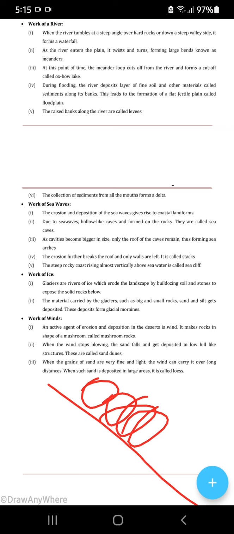And the materials carried by the glaciers, such as big or small rocks, sand and silt, get deposited. They form glacial moraines. Now some get deposited in the rivers, and the ones which are deposited on land form glacial moraines.